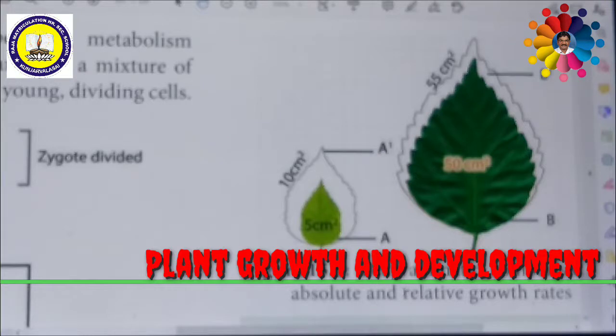Then we can see the internal factors affecting growth. Genes are the intracellular factors for growth. Then phytohormones, which are present inside the plant, are also internal factors for growth, like auxin, gibberellins, and cytokinins, which play an important role.